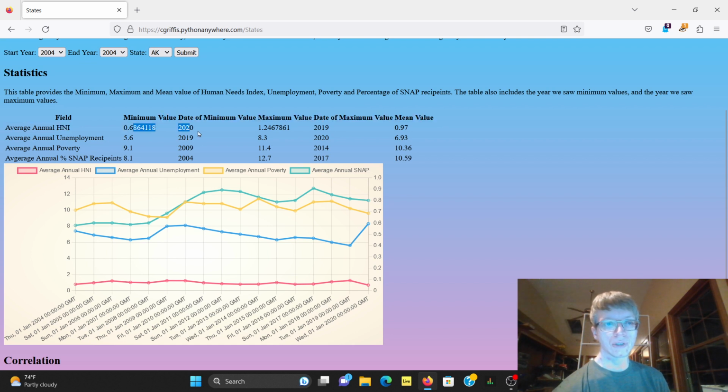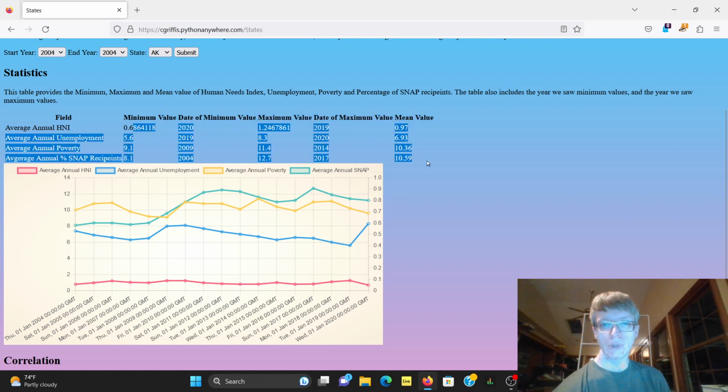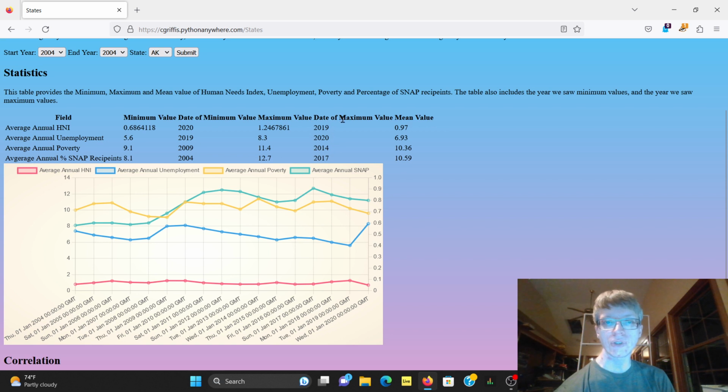We can get the values here. For instance, the maximum value for HNI was 1.24 in 2019. Unemployment maximum value recorded was 8.3 in 2020. Annual poverty maximum recorded was 11.4 in 2014. Things like that.